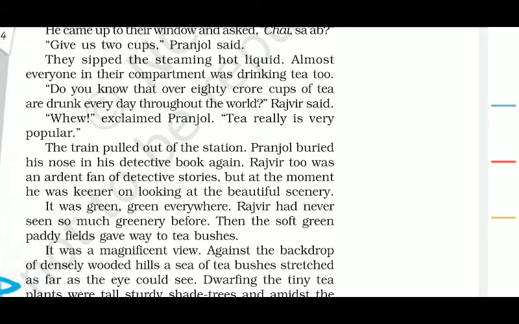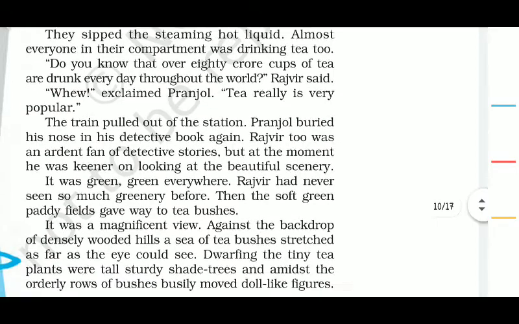It's about 2,300 or 2,500 some kilometers to be covered in 2 or 3 days of time, right? So for that you need to spend time in various ways. And Pranjal has got a very good technique. Pranjal has brought with him detective story books to read during the journey, so that he can spend all his time in that book.